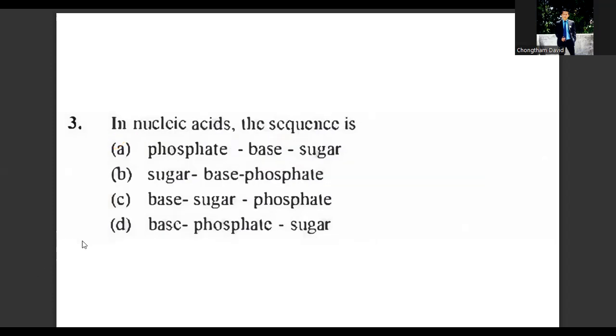Question number 3. In nucleic acids, which is the correct sequence? The correct sequence will be base, adenine, guanine, cytosine, thymine, sugar, a pentose sugar, and a phosphate. So it will link in the sequence base, sugar, and phosphate. C will be the correct answer for this question number 3. Let us move to question number 4.